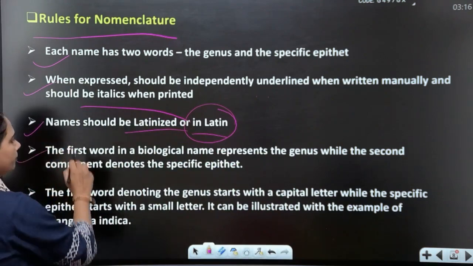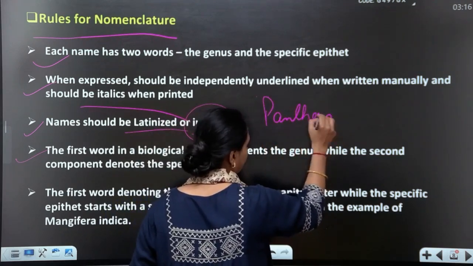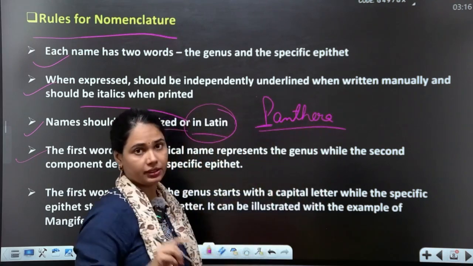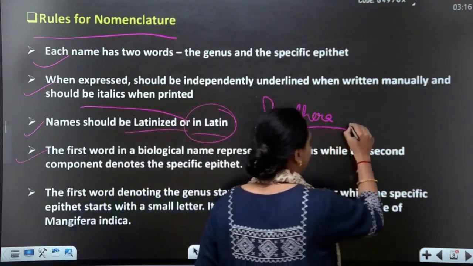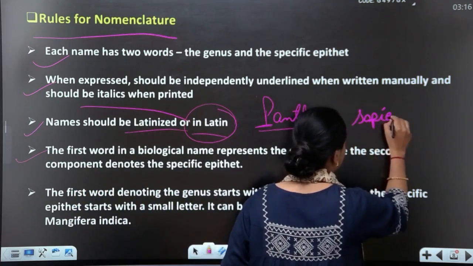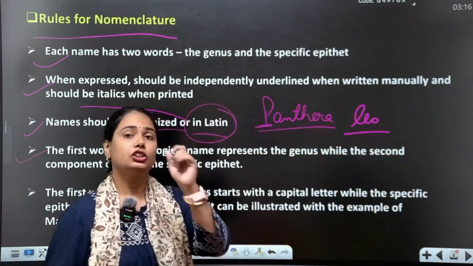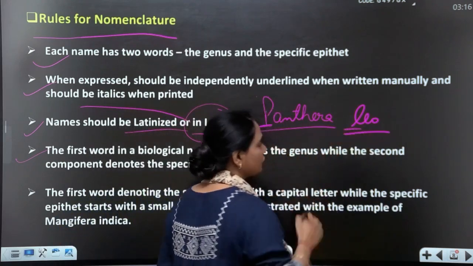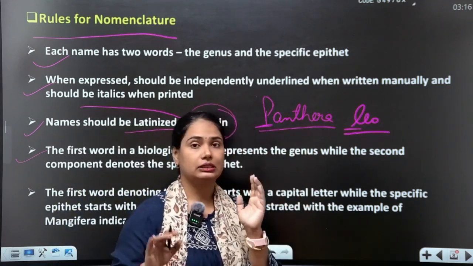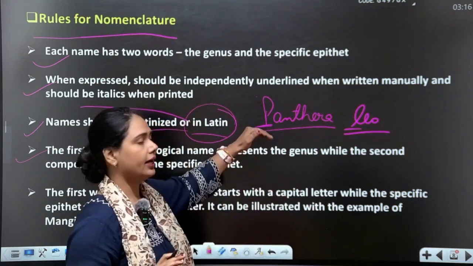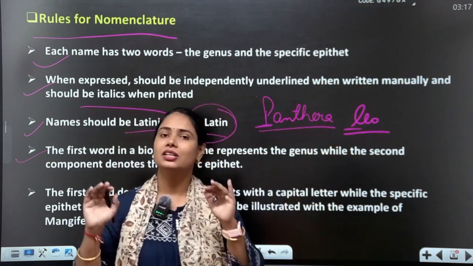Now rule number 4, always write the first letter in capital. Yes, for the generic name or genus name, you have to write the first alphabet in capital. Then for the species name, you have to write a small letter. Okay, L in small. So Panthera leo is known as a lion, scientific name. Here I write the generic name with first alphabet capital, and here I write leo with first alphabet in small letter, students.